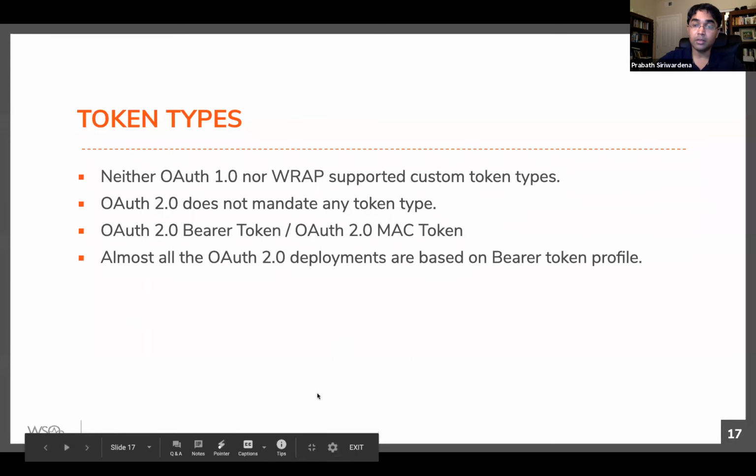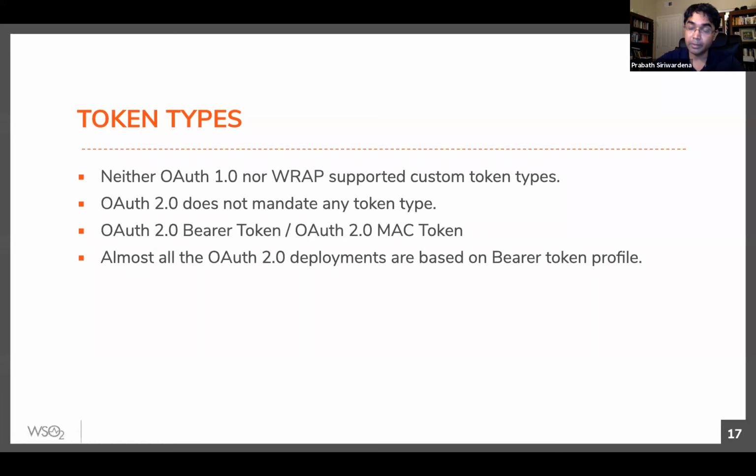Then token types. Most of the OAuth implementations today use bearer token types. So a bearer token is like cash. If I steal $10 from you, I can use it at any Starbucks to buy a coffee, right? No one will question whether I own that $10 or not. Bearer tokens are similar to that. If someone steals a bearer token, they can use it anywhere. So if someone steals your access token, they can use it anywhere to access an API. There are no additional checks. So that's the security risk.